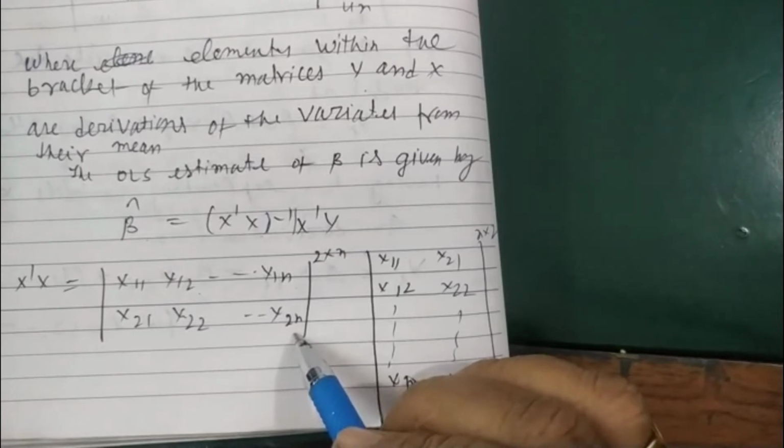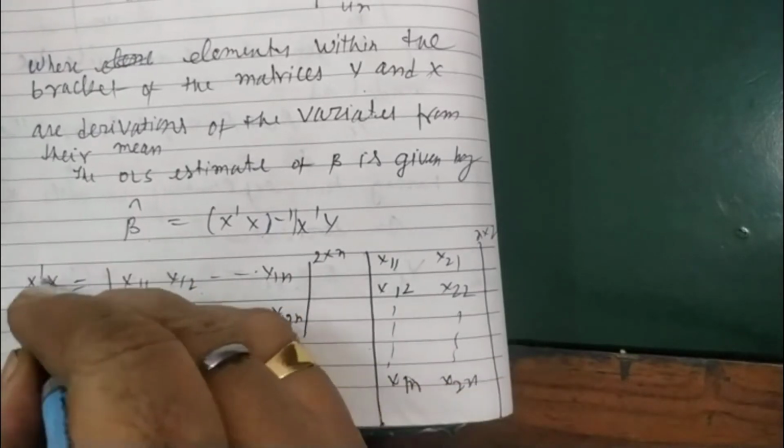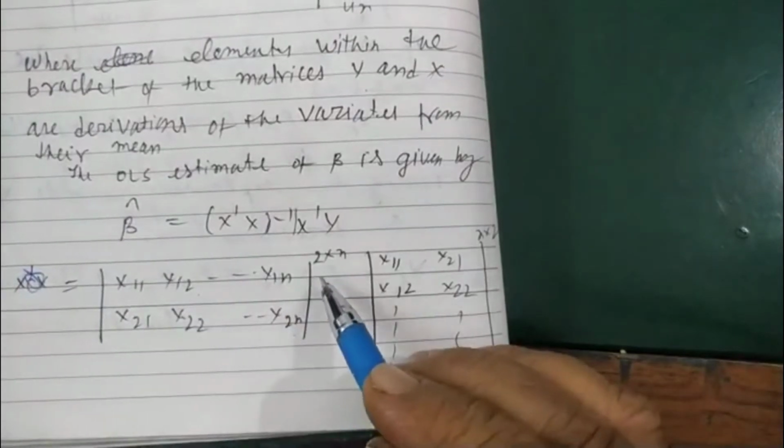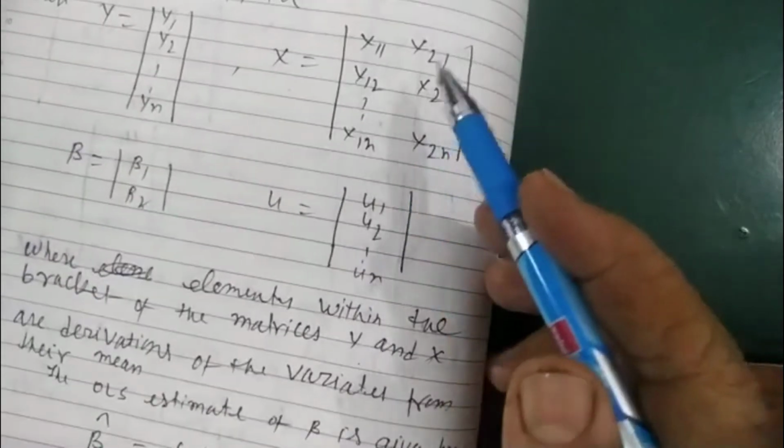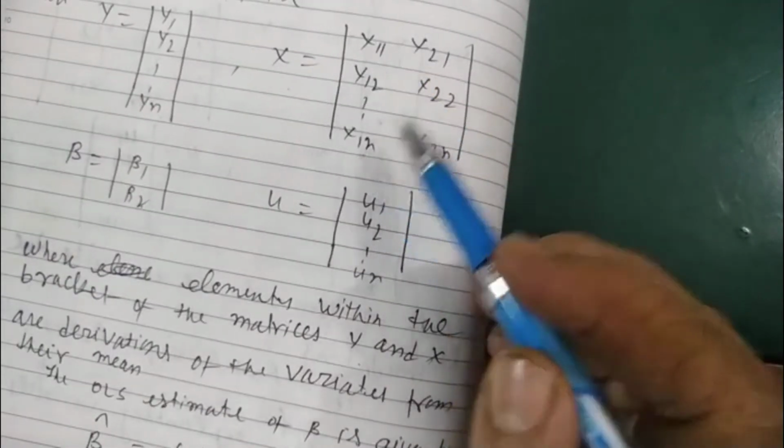This is the transpose of X, which is two rows and n columns. Here X has n rows and 2 columns.